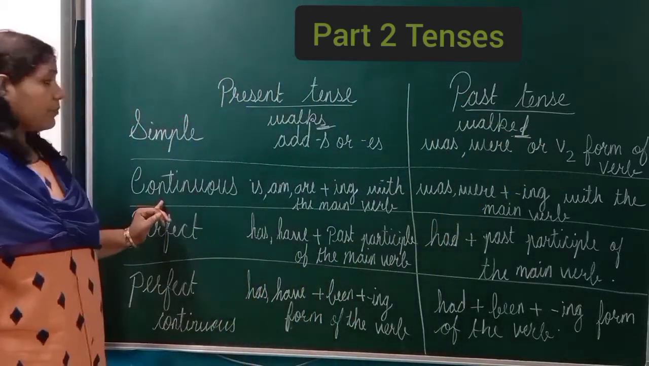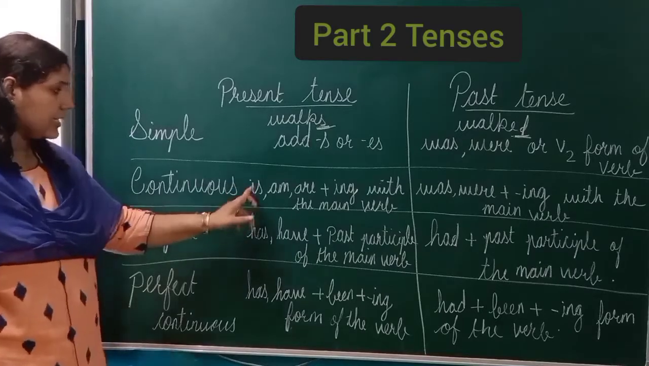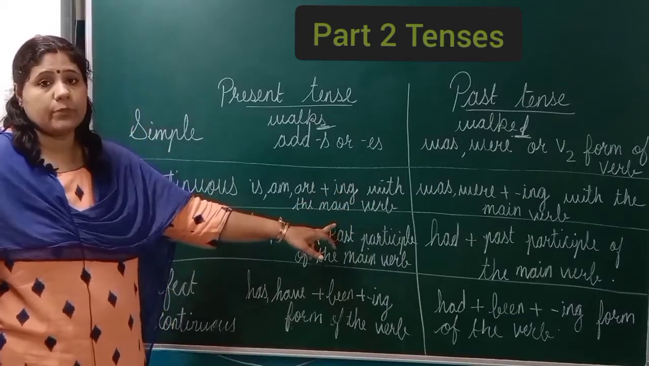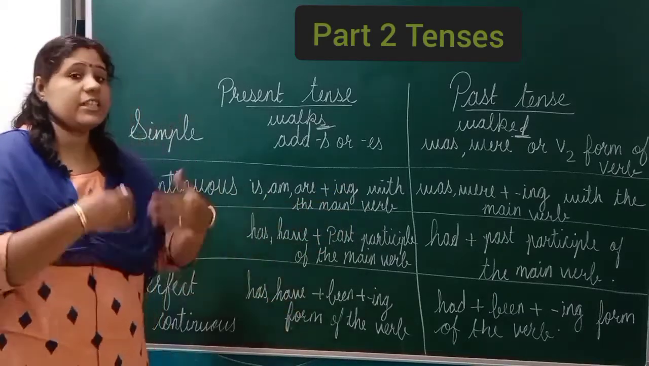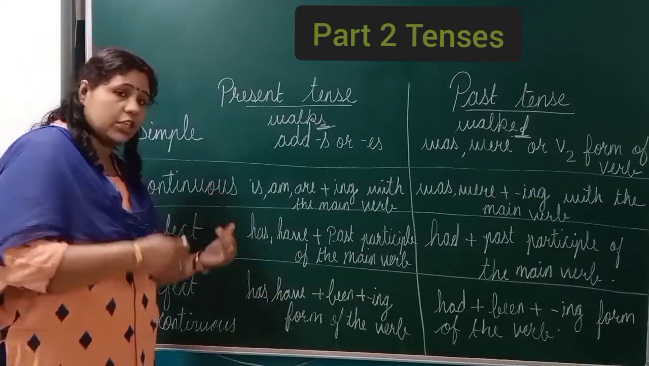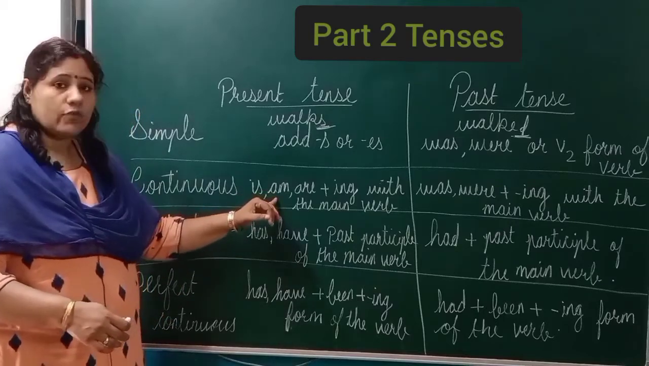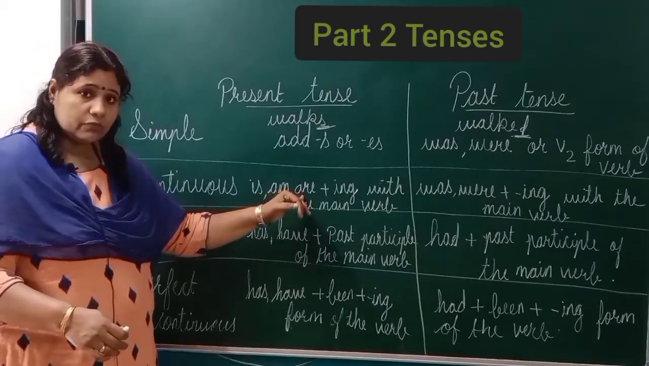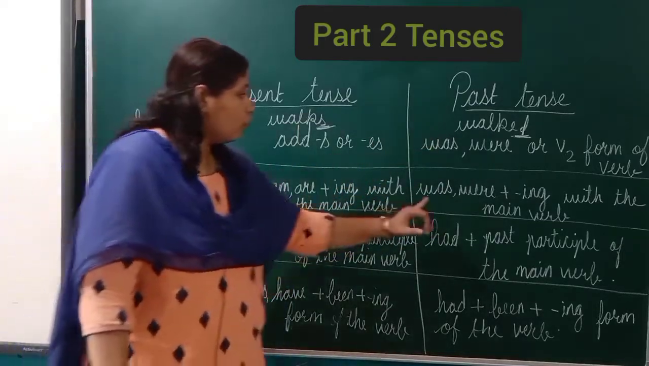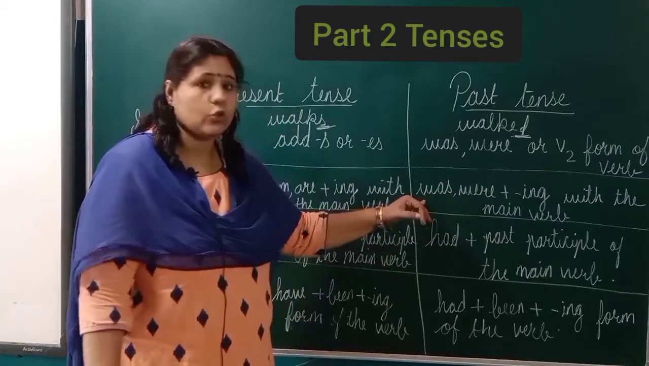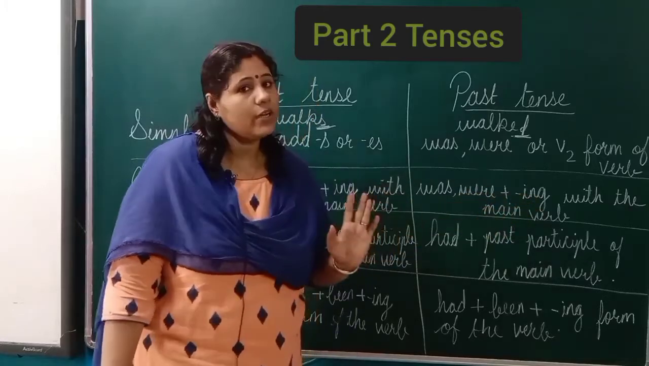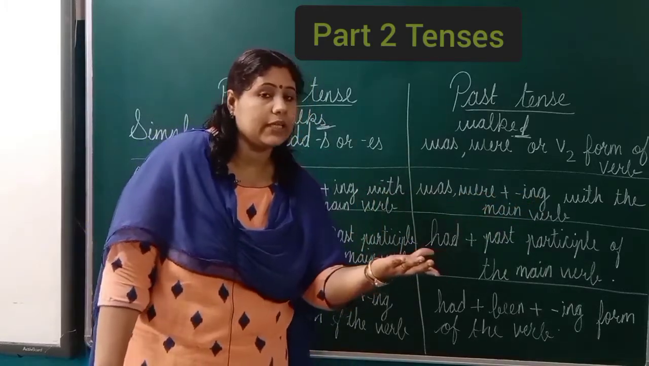Next, present continuous: is, am, are, plus the ing form of the main verb. She is playing in the park. She is the subject. Again here, if the subject is singular, then is. Am always comes with I. Are with plural. Same with the past continuous: was or were. Singular is was, plural is were, plus the ing form of the main verb. She was playing in the park.